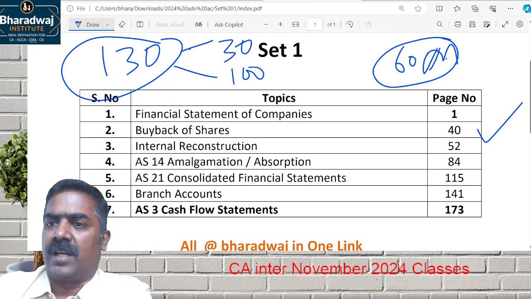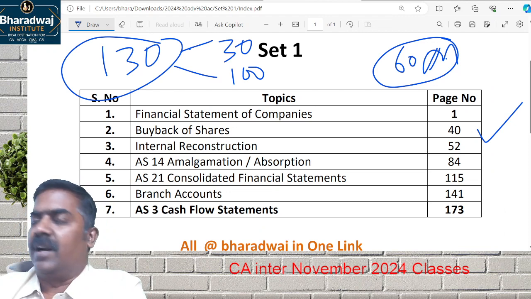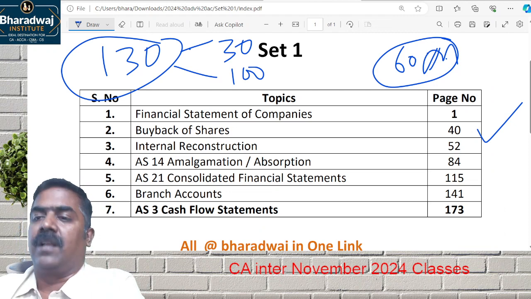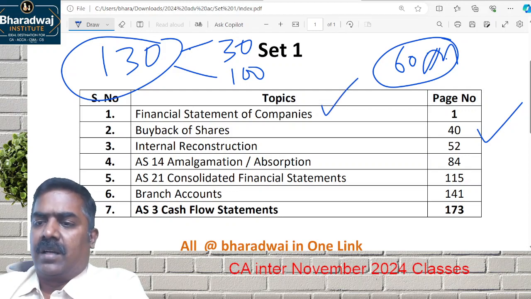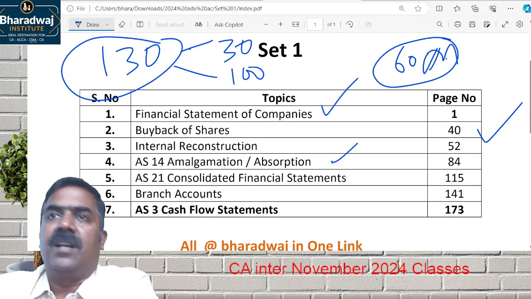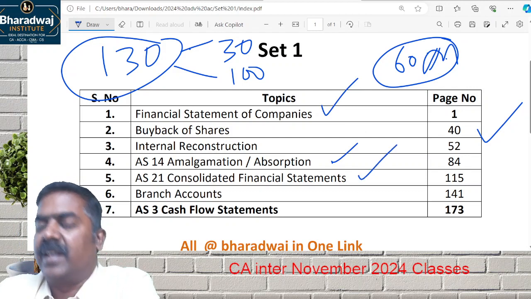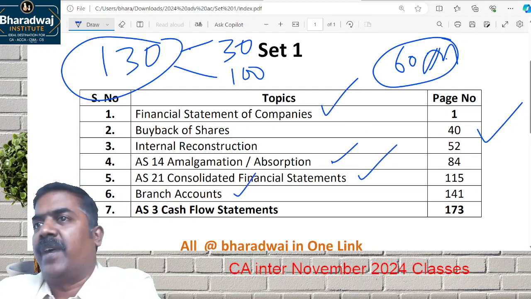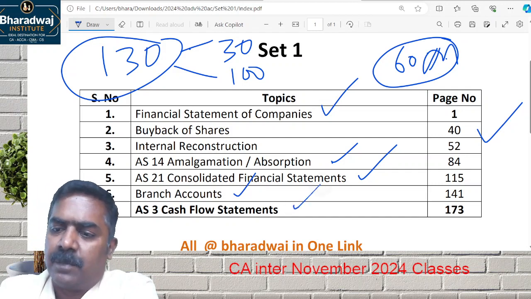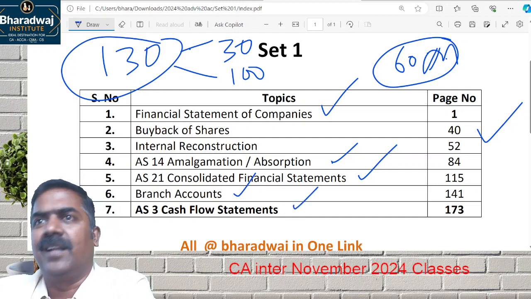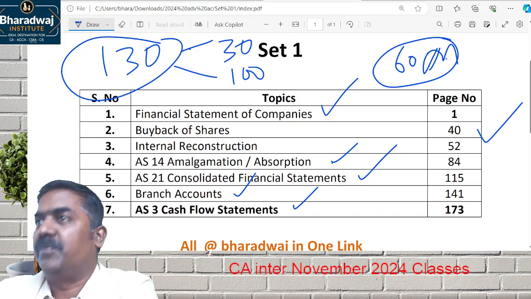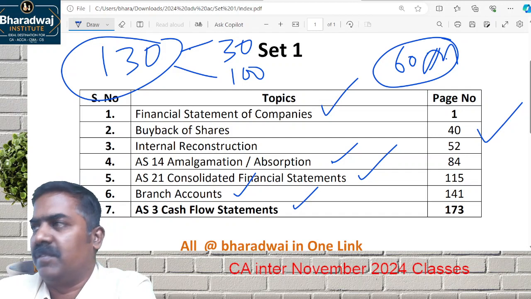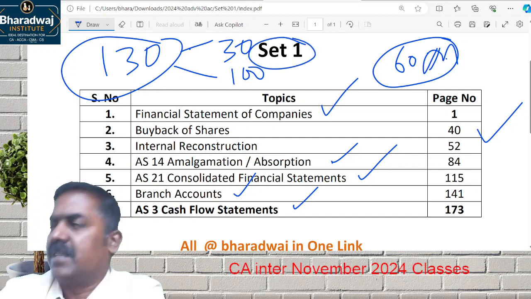So you will be given set 1 material that contains all the lengthy chapters where lengthy questions are asked. Prepare a P&L account and balance sheet. Or for amalgamation, pass journal entries and prepare a balance sheet. If a holding and subsidiary company is there, prepare a consolidated balance sheet. For a branch, find out profit or loss by different methods, or prepare which one? Cash flow statement. Like that, you will get questions of 10 marks, 15 marks. Minimum 10 marks, maximum up to what? 15 marks, each question will be tested. This is which material? Set 1 material.